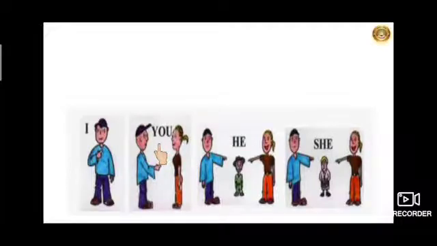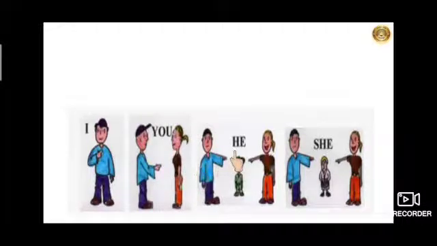The word you is used when we are talking to someone in front of us. Like this boy is talking to this girl directly. So what will he say? Like, you are a very beautiful girl, or do you like to play cricket? Like this. Here this boy is using the pronoun you for this girl, for talking directly to this one girl.